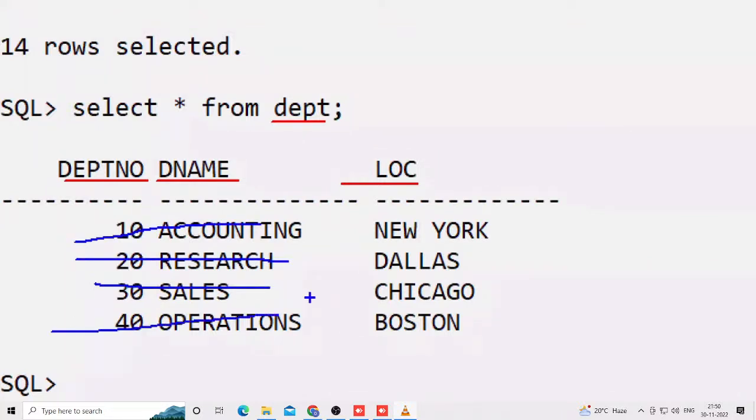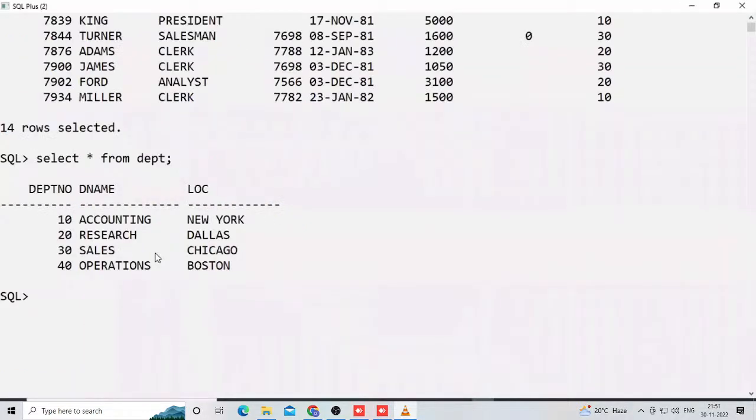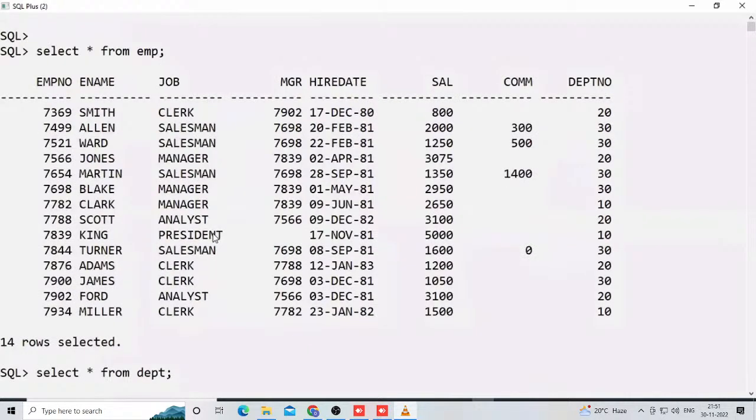Now, one is a big table, based on size only, and another one is a small table. Maybe the big table is EMP and the small table is DEPT. Guess it. Which one is a master table? Which one is a child? Really, what is master? What is child? You don't have an idea about the users, but roughly, just guess.